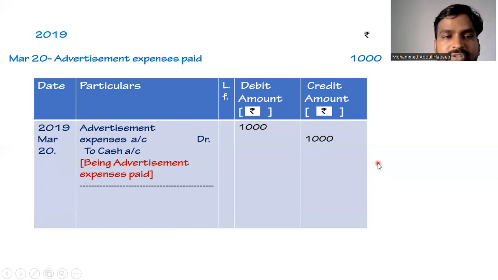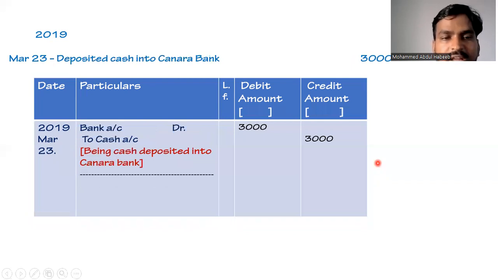Coming to our next transaction, which is on 2019 March 23rd, deposited cash into Canara Bank 3000 rupees. Again here the date will be taken as 2019 March 23rd. In our previous transactions also we have deposited cash into Canara Bank. So bank is the receiver of the amount. Either we can write it as Canara Bank account debit or simply we can write it as bank account debit 3000, and as cash is going from the business, cash will be credited as to cash account 3000. The general entry becomes bank account debit 3000 to cash account 3000, and the narration will be being cash deposited into Canara Bank.